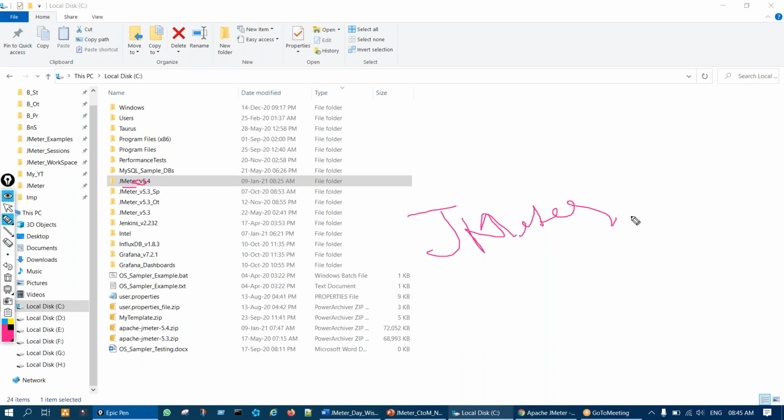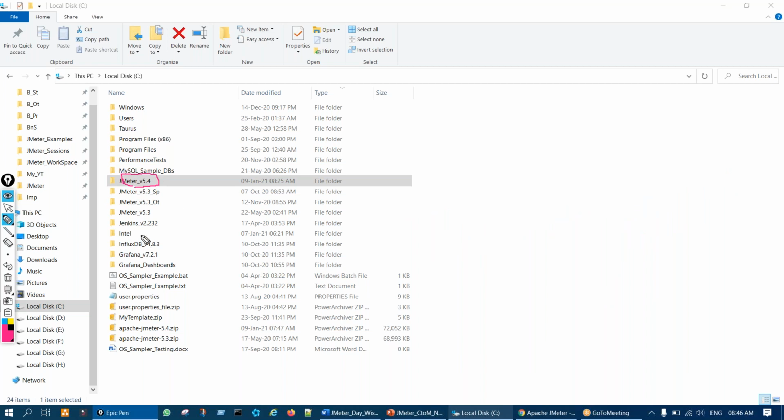To avoid the space, I have given an underscore, then I have named it version 5.4. So do not try to create any space. If you want a space while naming any file, you can give an underscore as a separator, but do not give any white space. White space means the space button, do not do it. Sometimes it creates issues. So give an underscore, that will be good. So here you can write jmeter underscore version 5.4, like that.